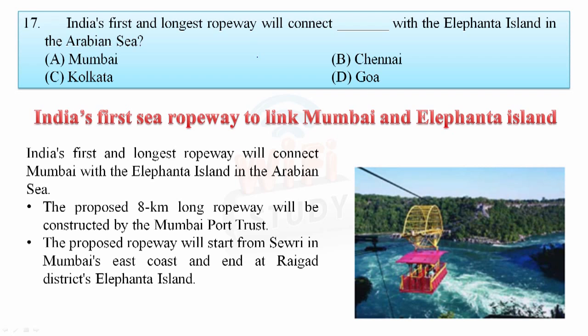India's first and longest ropeway will connect which city with the Elephanta Island in the Arabian Sea? So let's see the news. India's first and longest ropeway will connect Mumbai with the Elephanta Island in the Arabian Sea. So your answer is Mumbai. Previously, you needed to take a sharing boat to go to the Elephanta Caves. Right now the government is planning to provide India's first and longest ropeway of 8 km.